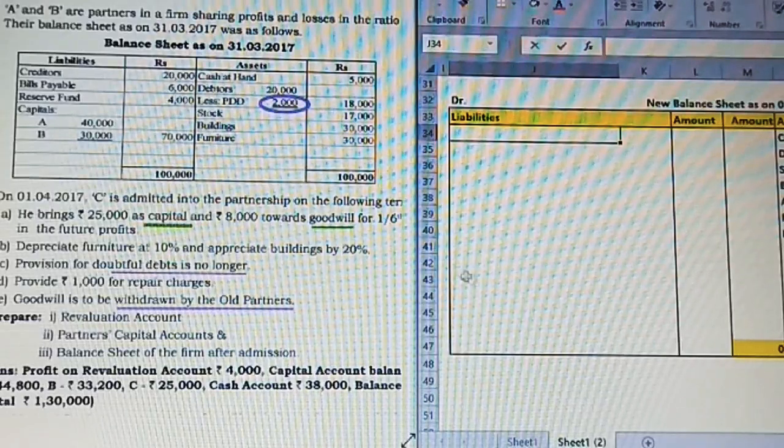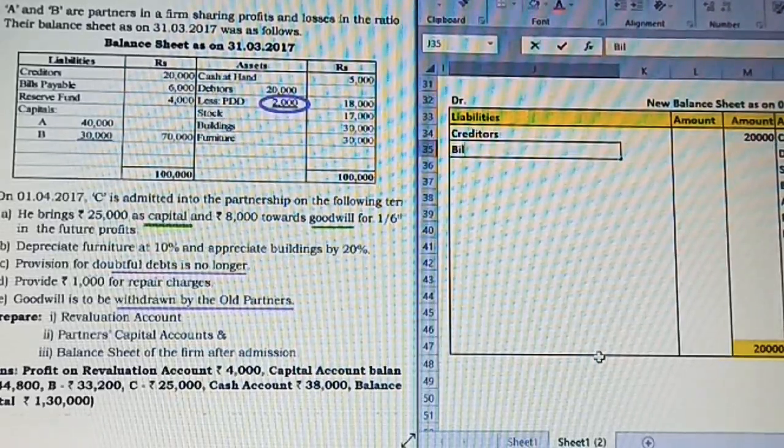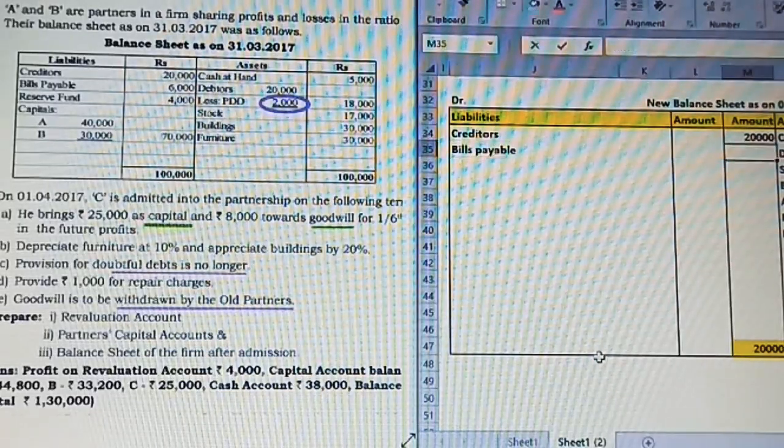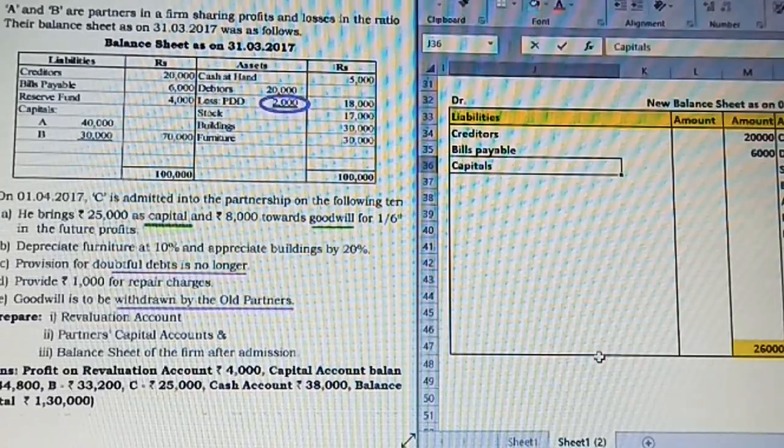The value is 20,000, so I'm going to take creditors as 20,000, outer column directly, there is no adjustment. Then bills payable given as 6,000. So 2 items is completed. Apart from that, capitals as per the partner's capital account we have to take now.